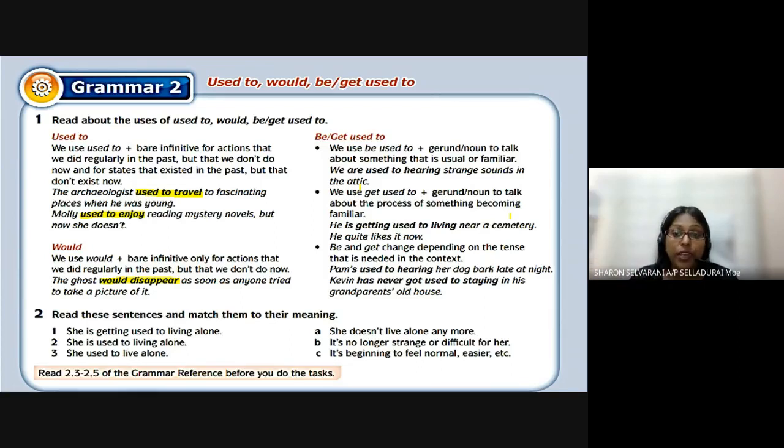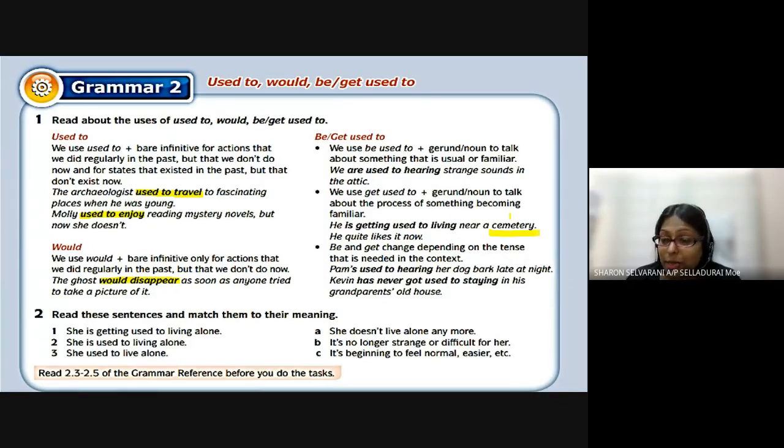That means you do not hear anymore. We use "get used to" plus a gerund or noun to talk about the process of something becoming familiar. He is getting used to living near a cemetery. He quite likes it now.